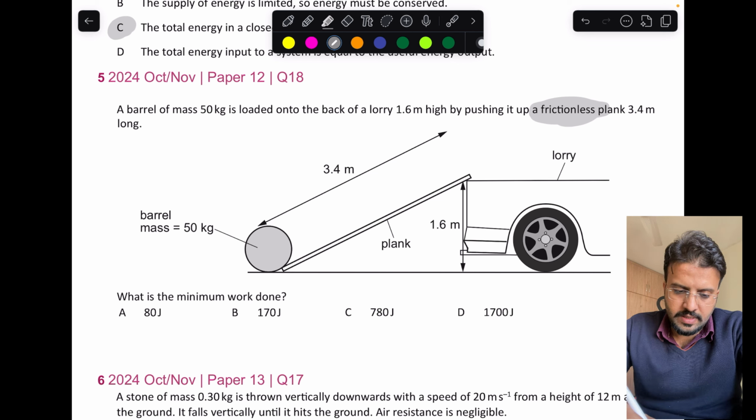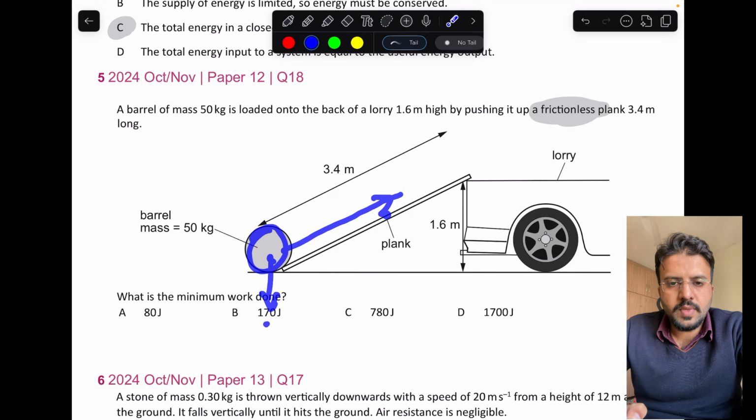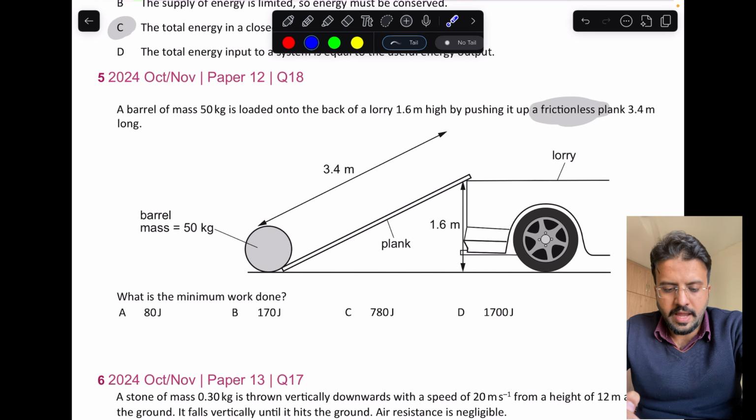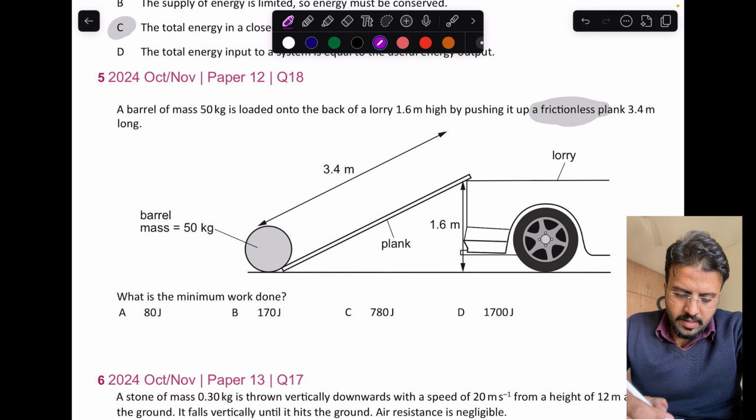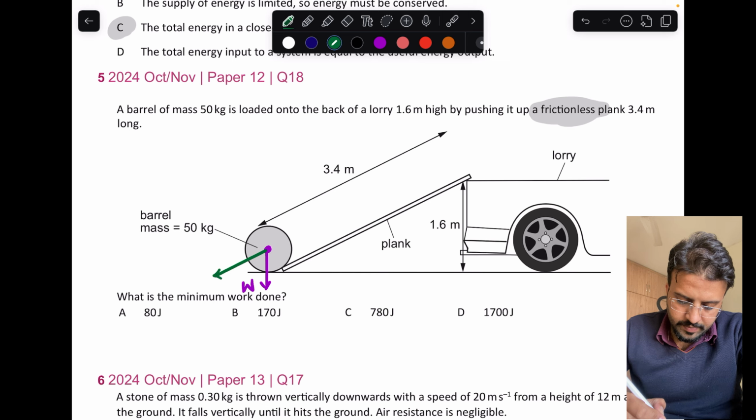If you have to lift this object, weight will try to pull it down and you are going to push it up to the height along the plank. So the only force you have to deal with is the weight. There is no frictional force, it's a frictionless plank. So if this is the object, the weight will be vertically down. There are two components of weight. One weight component will be along the plane downward, right? And one component will be perpendicular to the plane.